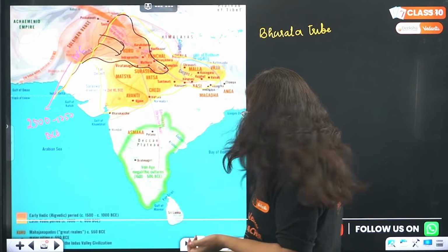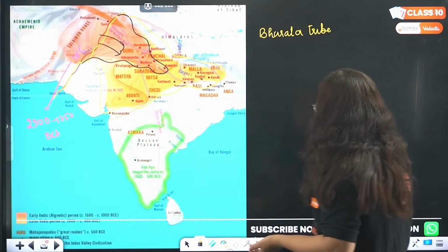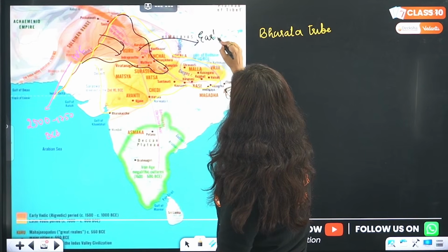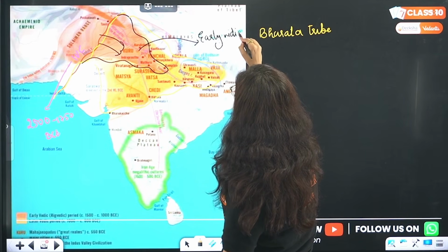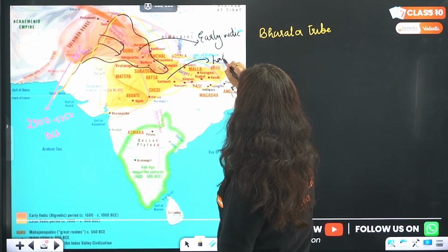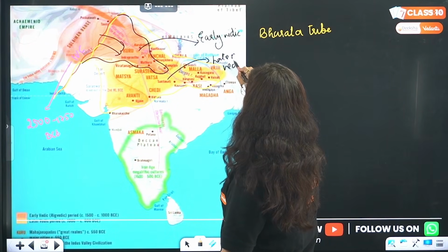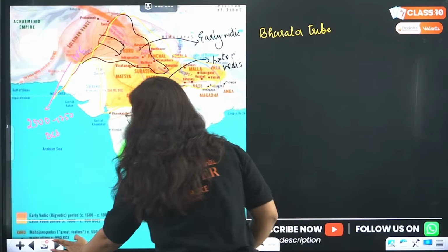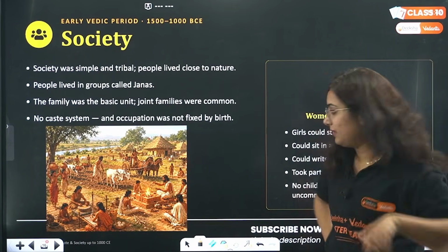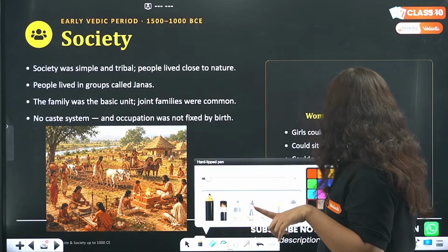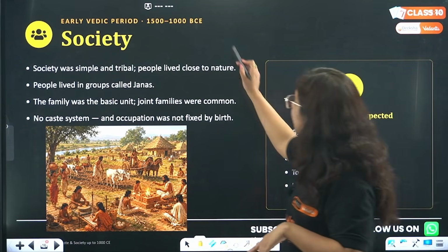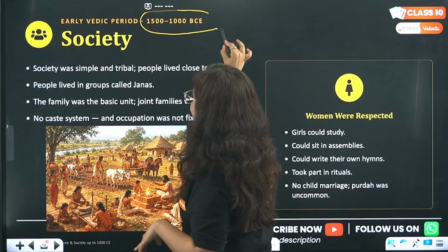Okay, so this portion which I marked as black, this was the early Vedic age. This was the residence during the time of the early Vedic age, and this is during the later Vedic age. We will gradually understand more differences between early Vedic and later Vedic. First, we will start with the explanation of the early Vedic age, beta. Okay, the early Vedic age, which starts from 1500 to 1000.